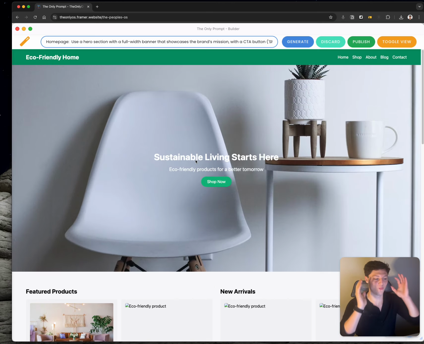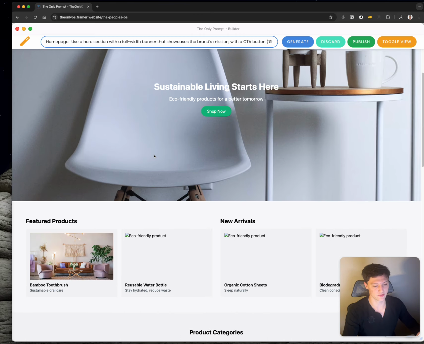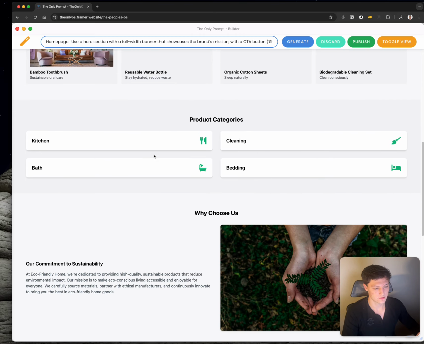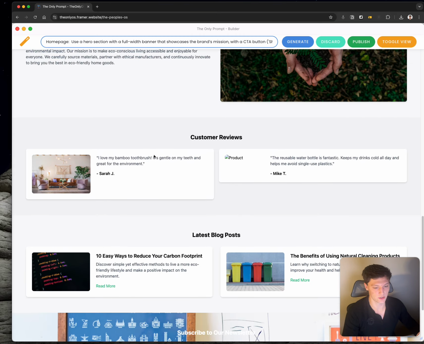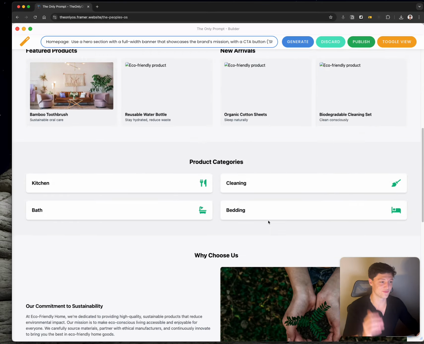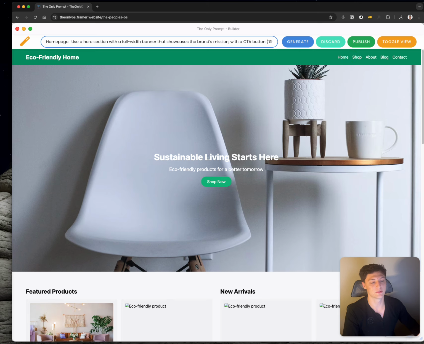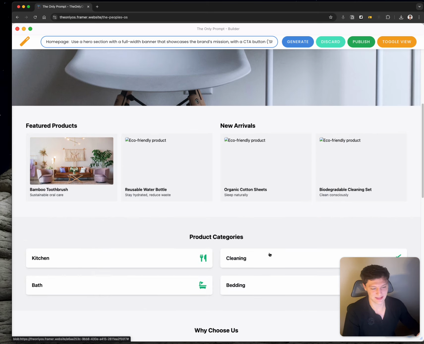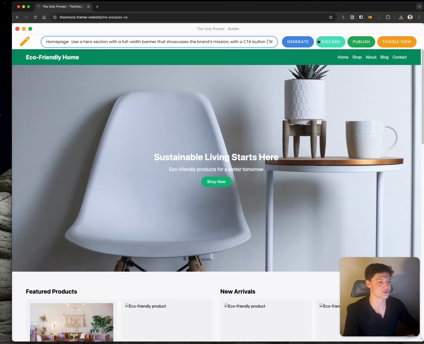Of course, this is just one simple prompt, one simple generation. I can come in here and I can tweak everything. But let's go through here. As you can see, this is a good looking website. It has everything that you would need. It has a newsletter, a footer. It's literally made for you, which is just absolutely incredible that this is even possible. There are even hover effects on the buttons, and whatever these pop-up effects are called, which is just super, super cool.